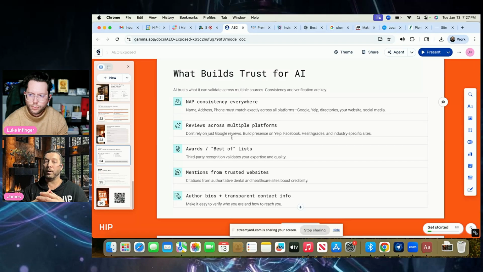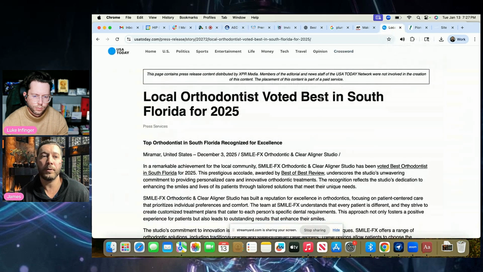Another thing is awards and best-of lists. ChatGPT loves this type of information. Again, on your site, verifying this stuff, but also off your site. So here's an example. I'll show you. For one of our partners, this is in usatoday.com. This is a press release campaign we put out. We're strategically placing this press release with specific optimizations.